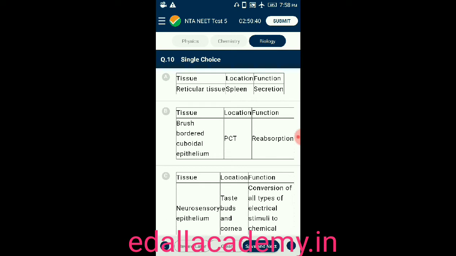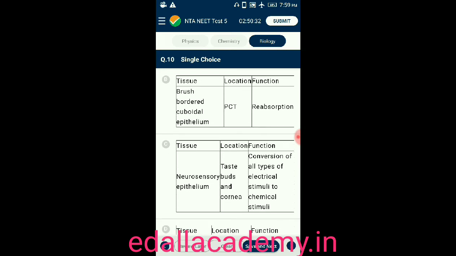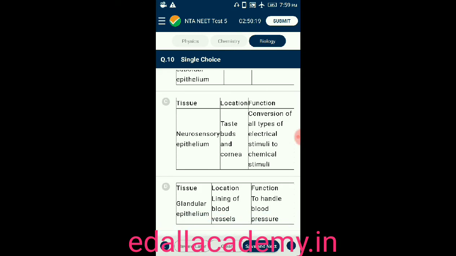Option B, brush border cuboidal epithelium. It is located in proximal convoluted tubules. Function is reabsorption. Option C, neurosensory epithelium. It is located in taste buds and cornea. The function of this tissue is conversion of all types of electrical stimuli to chemical stimuli. Option D, glandular epithelium. The location is lining of blood vessels. Function is to handle blood pressure.